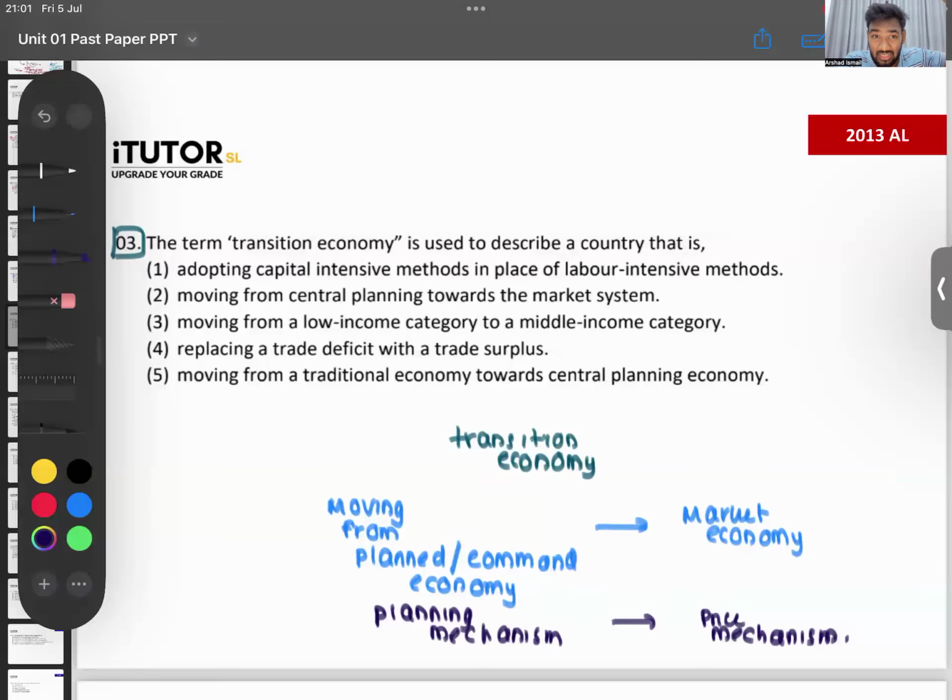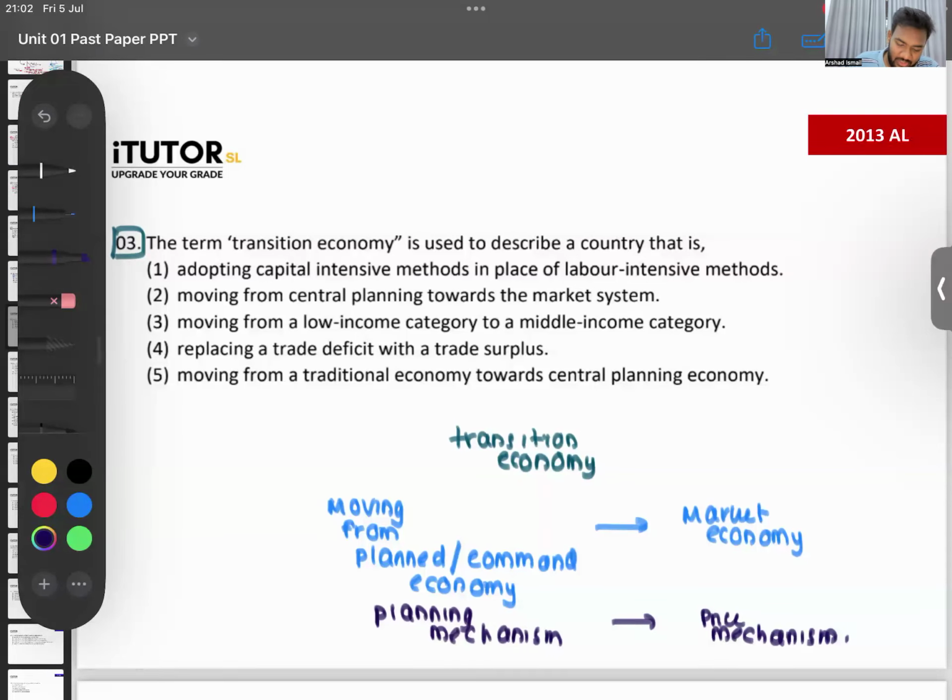Now, if you look at around 200, 300 years ago, most economies would have been command economies, where the government is running the thing. But at present, there are very few command economies, examples like North Korea, Cuba, but most of the others are mostly mixed or a little bit more into market. So what's a transition economy? Moving from command, or in other words, central planning mechanism, to the market. No, the opposite doesn't happen. There is no name for that.